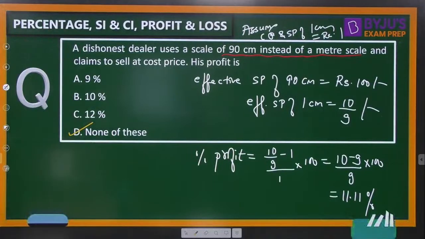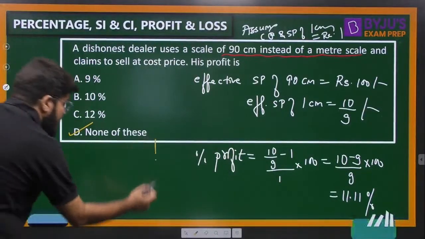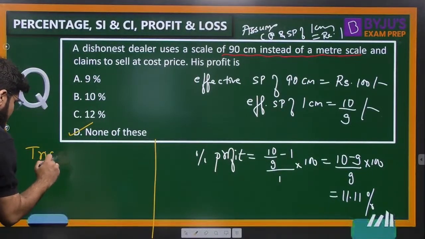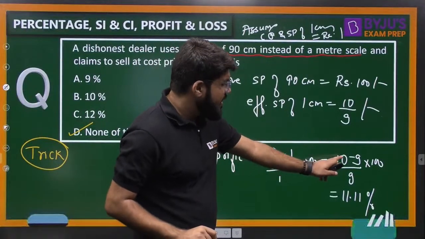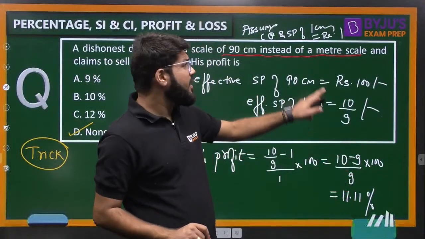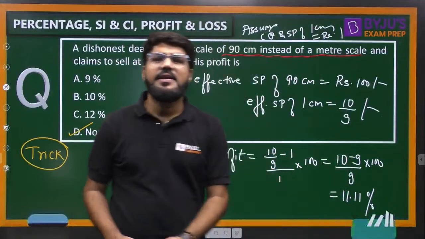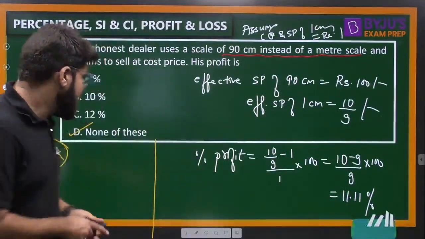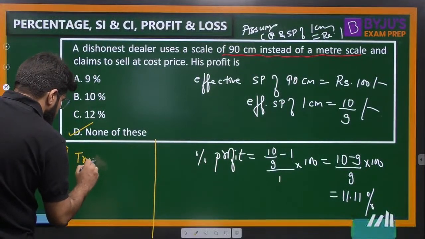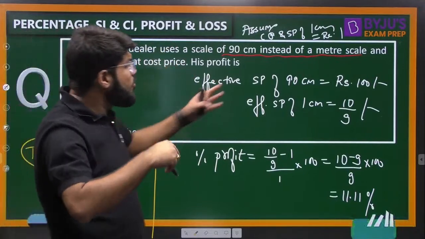The correct answer is none of these here. 11.11%. Dishonest dealer, fraud dealer, same one and the same thing. But remember, in such cases, you can directly apply the trick also. Now, what is the trick? See 10, or you can say 100 minus 90 upon 90. What is 100? 100 should be the actual quantity he is selling, but 90 is the fraud he is doing. So it is the true value minus the false value.